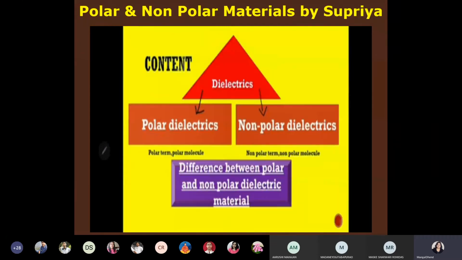I would like to give you a brief outline of my presentation. Firstly, dielectrics. Then there are two types, polar dielectrics and non-polar dielectrics. Polar term, polar molecule, non-polar term, non-polar molecule, and difference between polar and non-polar dielectric material.